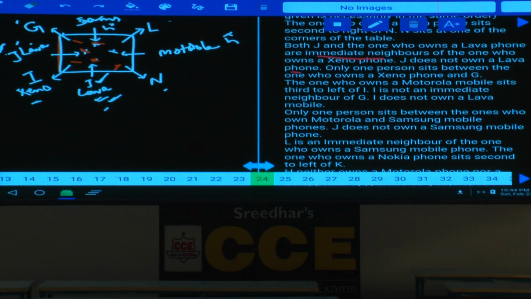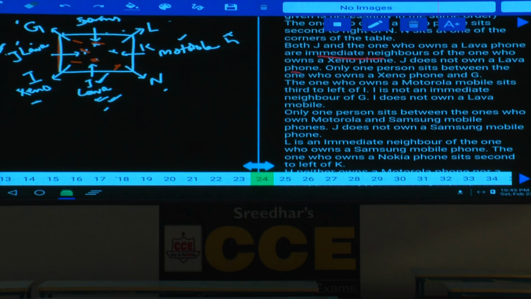Now can K be Samsung? If K is Samsung, the one who owns a Nokia phone sits second to the left of K. Then Motorola and Nokia must be in the same place, which is not possible. As it is not possible, K cannot be here. Then what is the only possibility we have? K must be at this place.